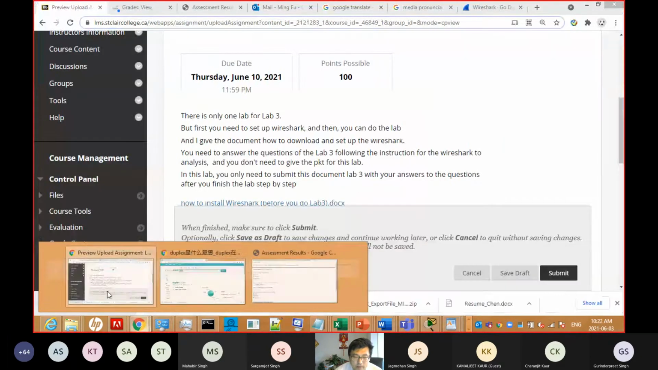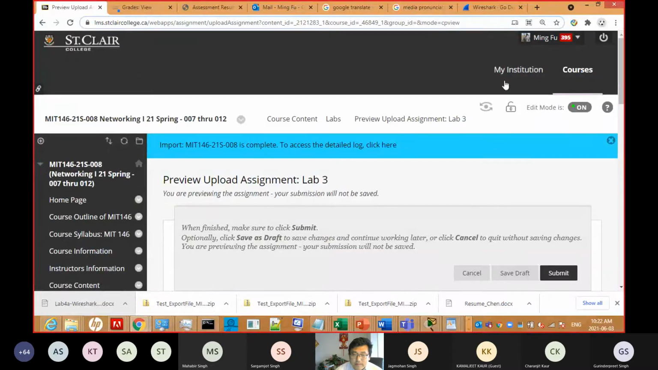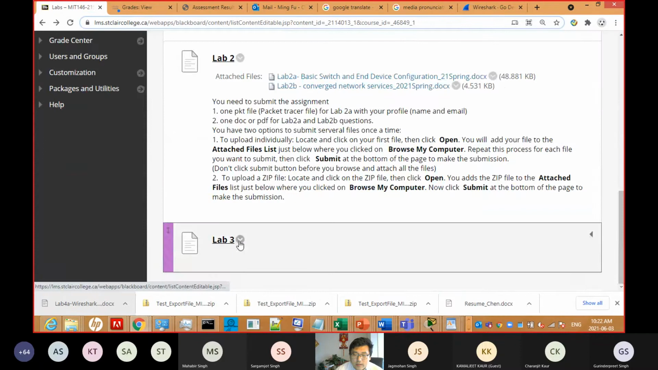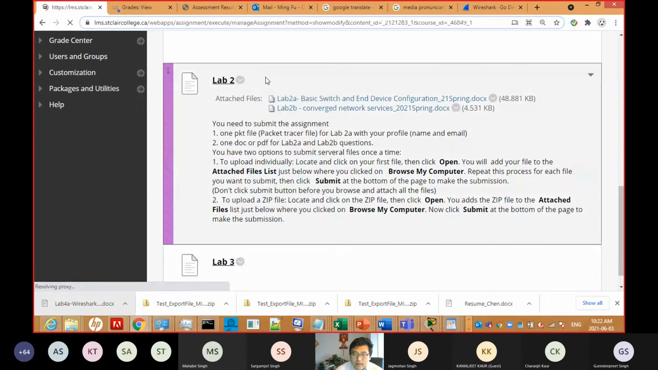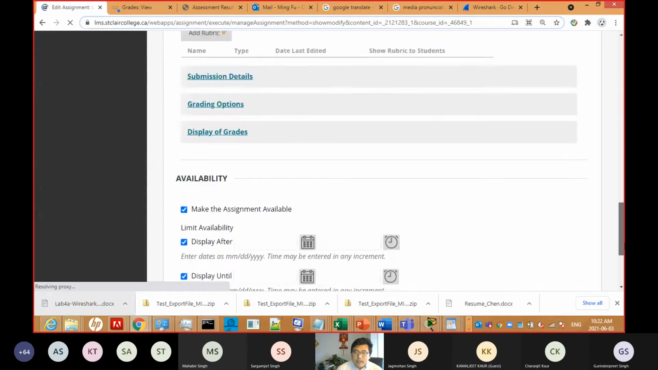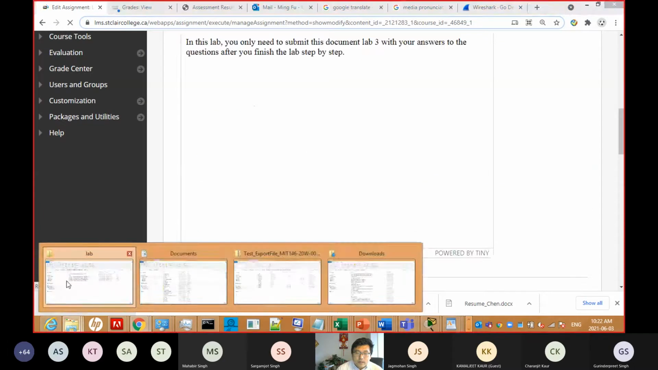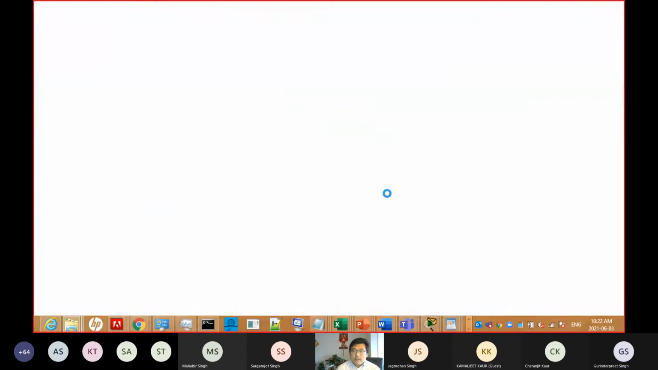Okay, wait a minute, I will check. I'm very confused about this. Okay, lab 3, let me edit that. I don't need this, I need my document. Wait a minute, okay, I will check. Go to my lab, and this one, I think. Yeah, this is the right way.